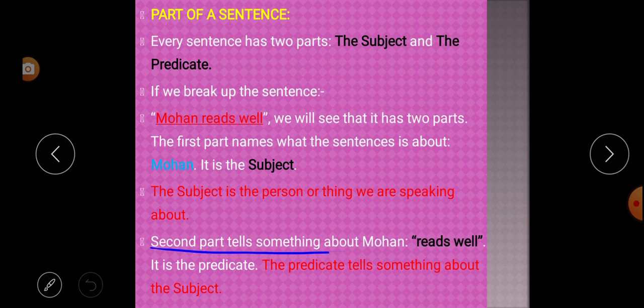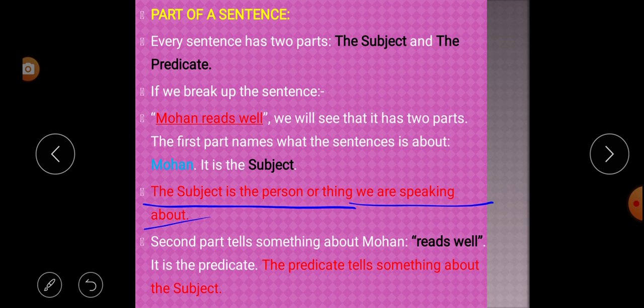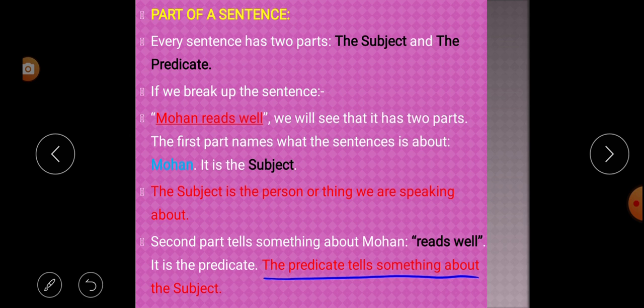Next, the second part tells something about Mohan. What? Reads well. So it is the predicate. Reads well is the predicate. So what is a predicate then? The predicate tells something about the subject. The part of the sentence which tells something about the subject is called the predicate. What is the subject? The subject is the person or thing we are speaking about. And what is the predicate? The predicate tells something about the subject.